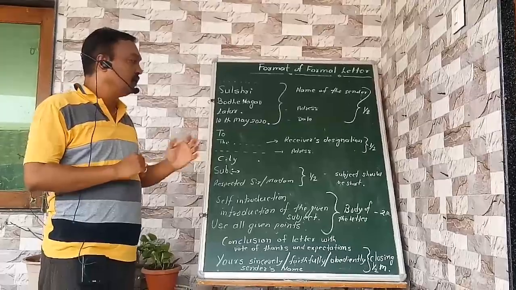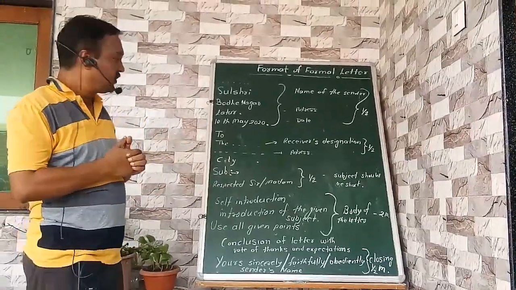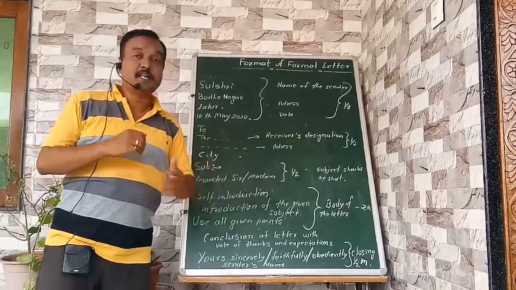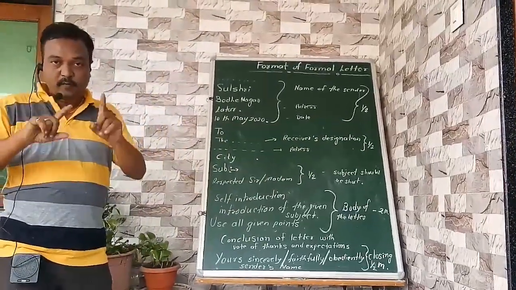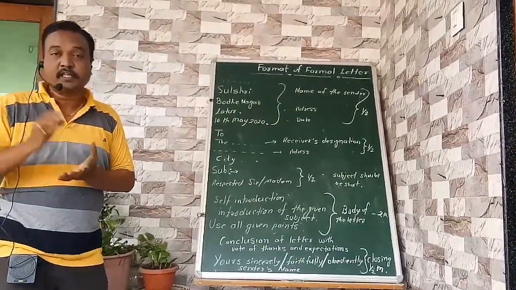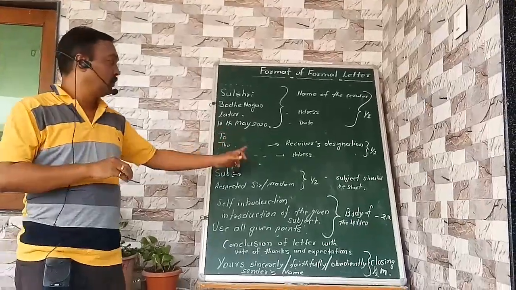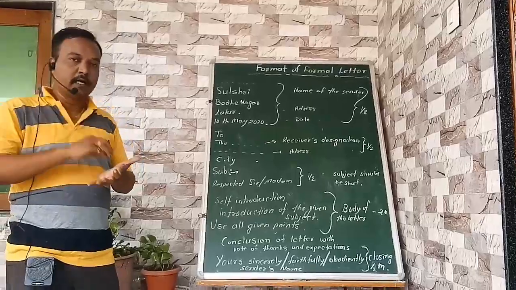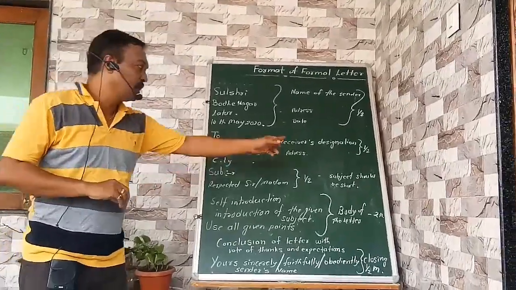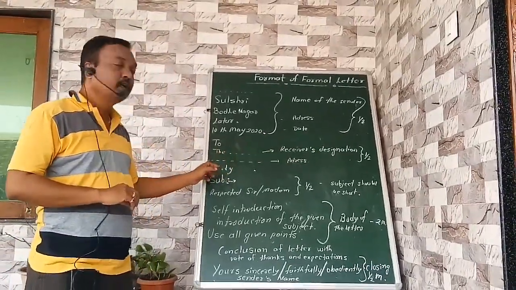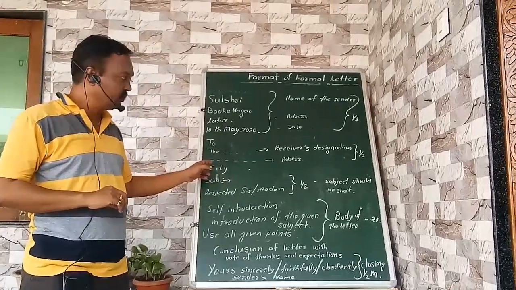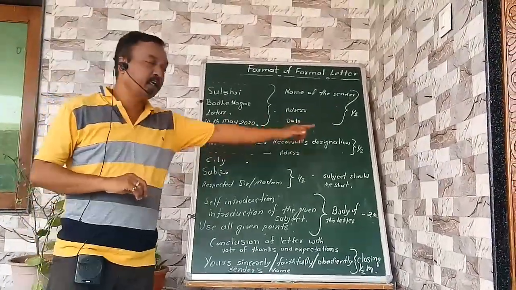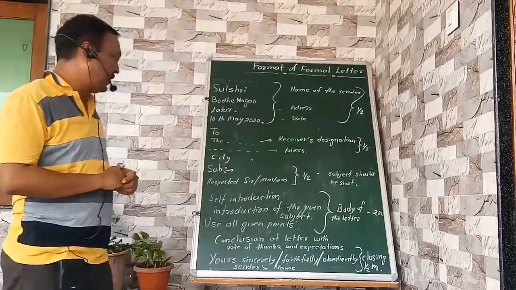Now let's go towards the receiver's address. In the receiver's address we have to start with 'To' and the receiver's designation is important. The name of the receiver is not important. The designation, for example the manager, Food India Company, principal, Shaw College Latur, collector, Collector Office Latur. So the designation of the person and then the name of the institute will be included in the address, and then the city. It carries only half mark.